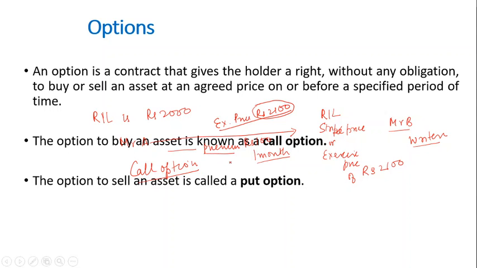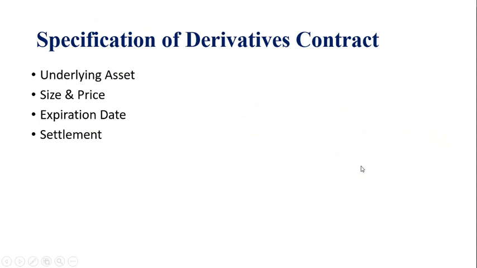Whether the buyer wants to buy a particular asset, or whether a buyer wants to sell a particular asset, if the buyer exercises the option, the seller doesn't have a choice. The choice always rests with the buyer, and that's the reason why the buyer pays a premium to the seller. Now let's move ahead and discuss in detail how exactly it works.